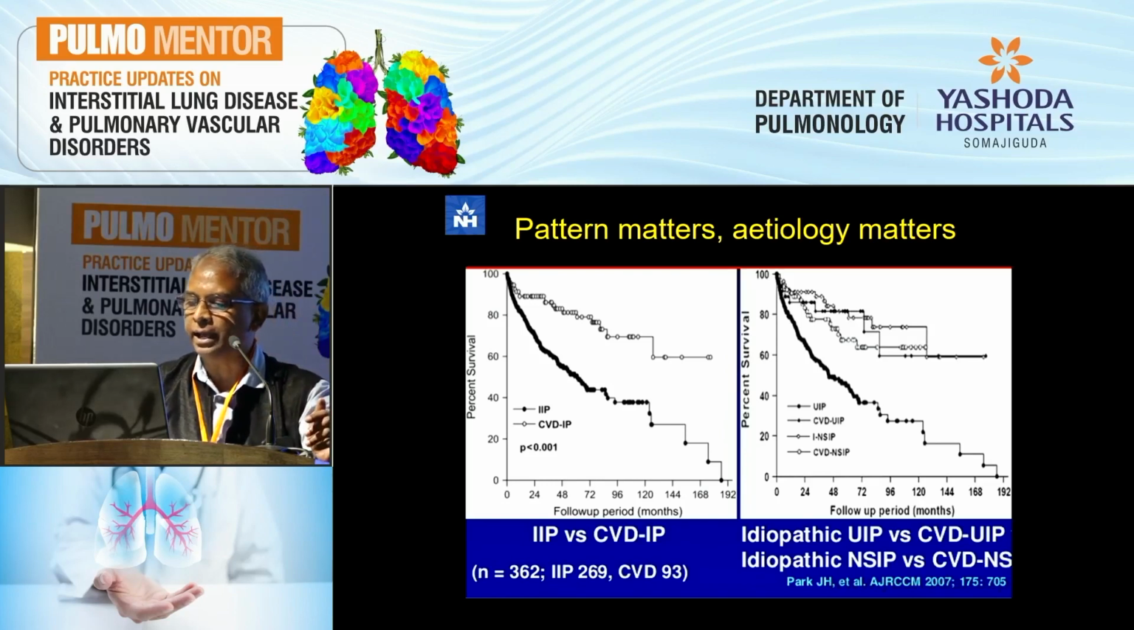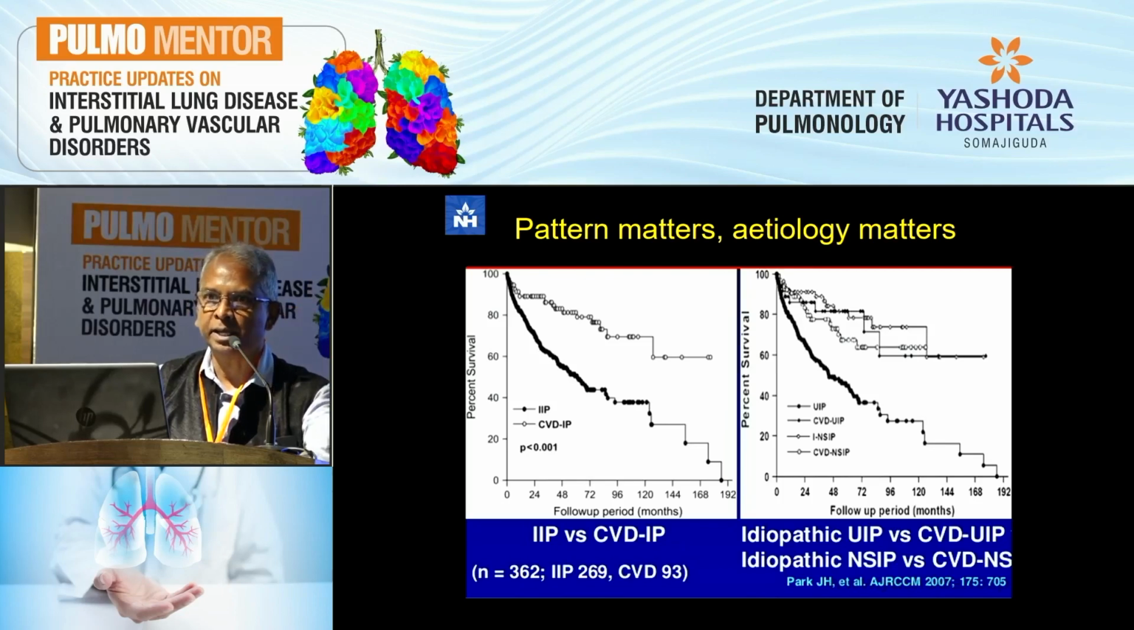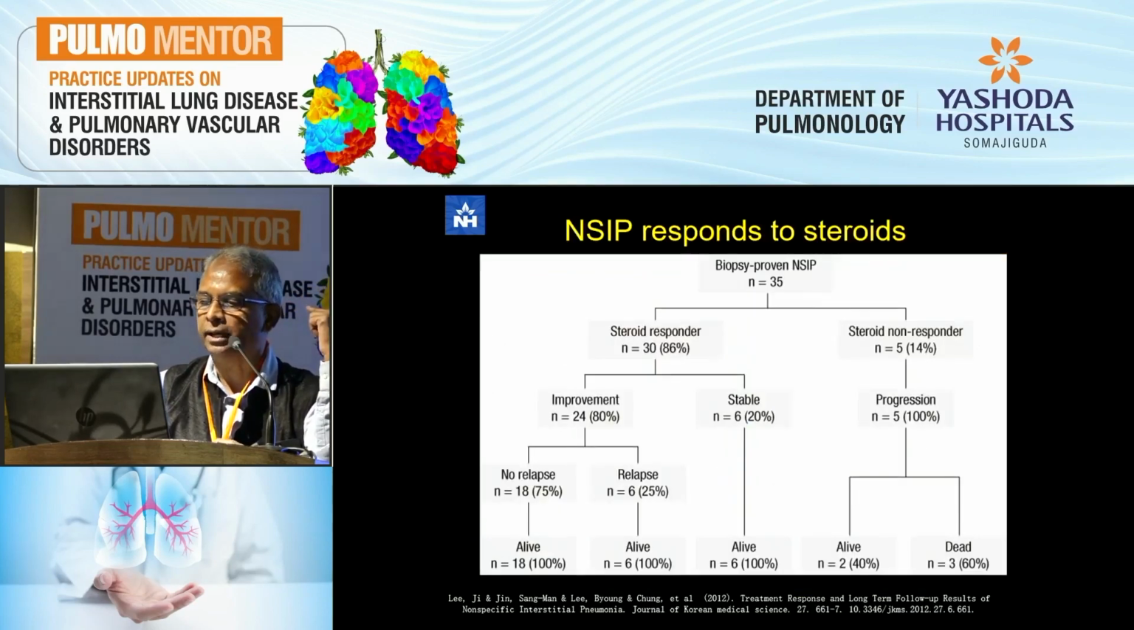And on the right side, you have patients with two different patterns and two different etiologies. So you have the solid circles, which is the UIP pattern, whether it is a UIP IPF or UIP which is CTD related. And you find the CTD related UIPs do much better, as you've already heard previously. But when you look at an idiopathic pattern of NSIP, they do far worse than patients who have a CTD related NSIP pattern. Essentially, what this is telling you is pattern matters, etiology matters. We need to look at both when we are looking at a patient with an interstitial lung disease.